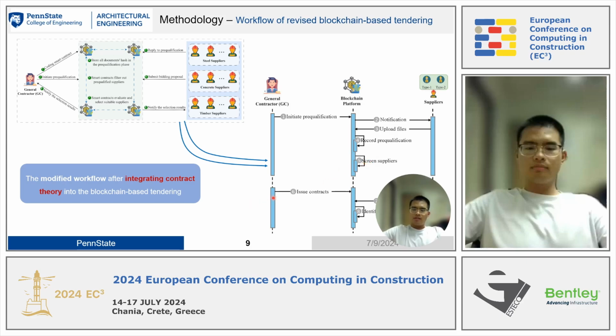And then in the next step, the general contractor will formulate the contract bundles and issue the contracts on the blockchain, stored on the blockchain platform. Then the suppliers will select the contracts, and the blockchain platform will, as per the pre-coded contract theory smart contract, identify the winner from all of the suppliers, and then notify the general contractor and the suppliers.